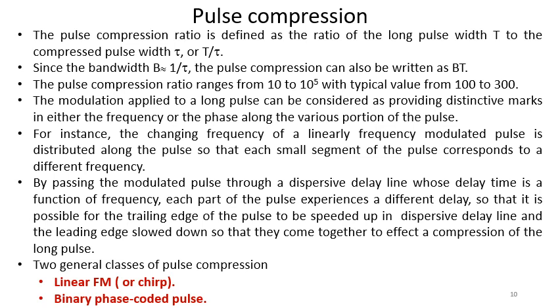By passing the modulated pulse through a dispersive delay line whose delay time is a function of frequency, each part of the pulse experiences a different delay, so that it is possible for the trailing edge of the pulse to be speeded up in the dispersive delay line and the leading edge slowed down, so that they come together to effect a compression of the long pulse. Two general classes of pulse compression are linear FM or chirp, and the binary phase coded pulse.